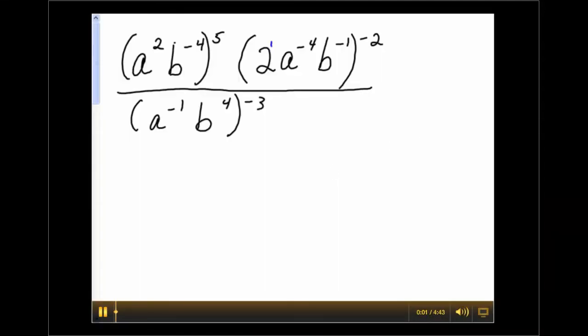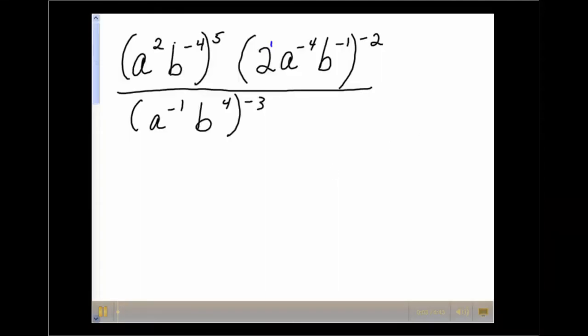In this lesson, we will simplify an exponential expression involving multiple properties. So in this particular problem, the first property we need to use is the power rule, and we're going to raise exponents to exponents. When you raise an exponent to an exponent, you multiply those powers.